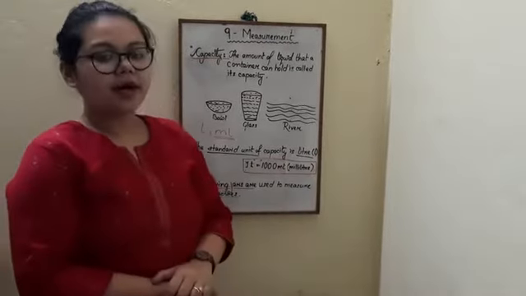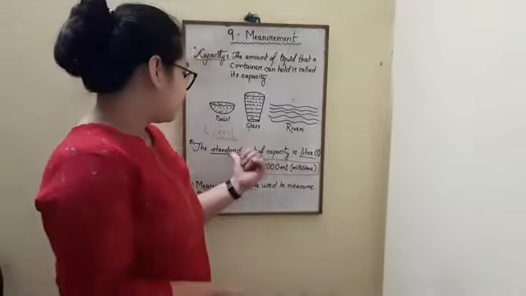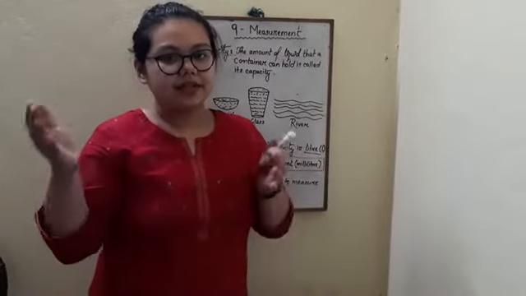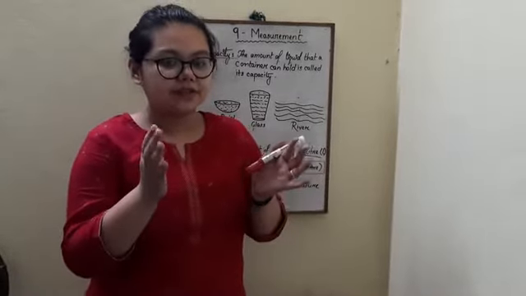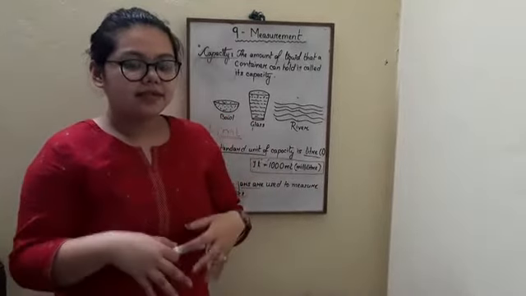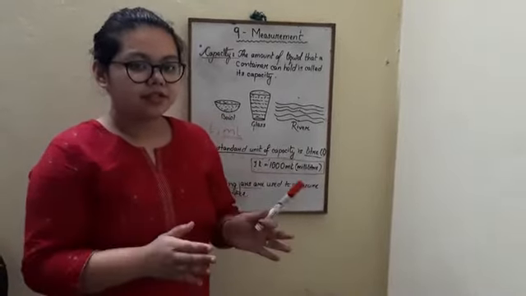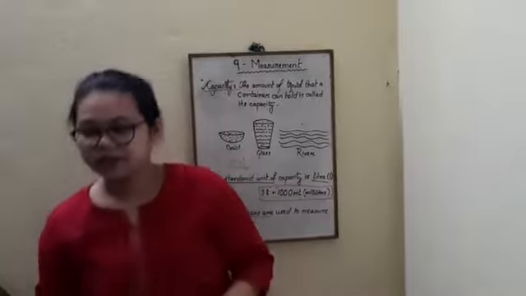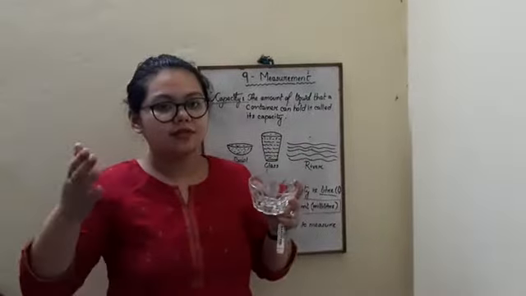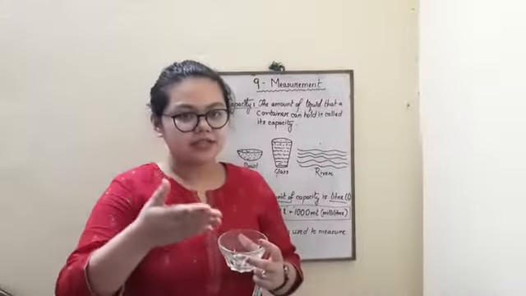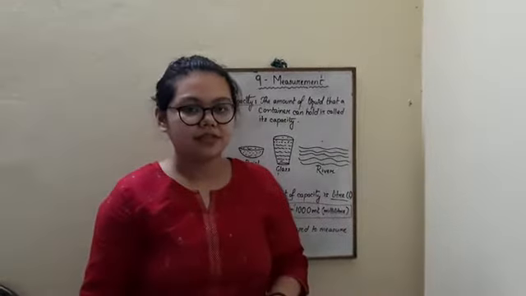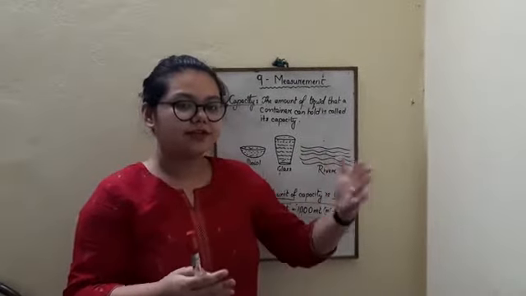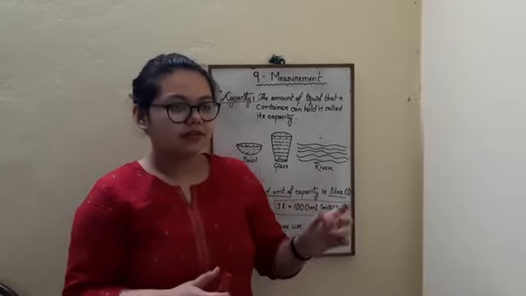Now, why do we need standard units? Why is it written that the standard unit of capacity is liter? You see, different objects can have different capacities. In Assamese, maybe we will use some different unit to express capacity. And again, suppose the bowl: the size of this bowl is not equal to all the other bowls, and the language in one region is not the same as in all the other regions of the world. So a different person might use different words to express a capacity, or different words to express the unit of capacity.